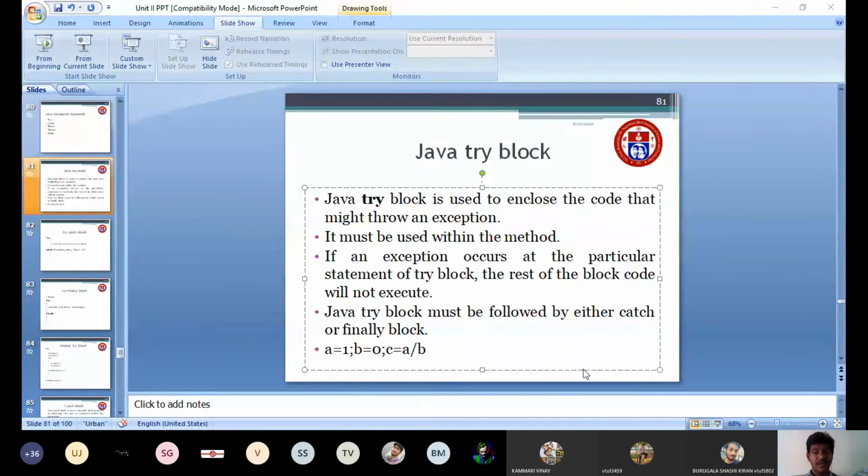Again, these are all keywords. Catch is a keyword, and finally is also a keyword. Here I am using try, so try is again a keyword. How many keywords have I used in this slide? One is try, second is catch, and the third is finally. So these are the 3 keywords. Here in this case you may get an exception. After this statement, if any statement is available, those statements will not execute.